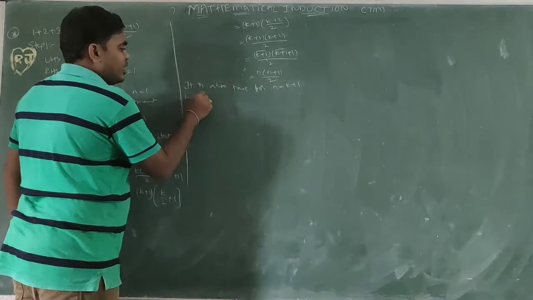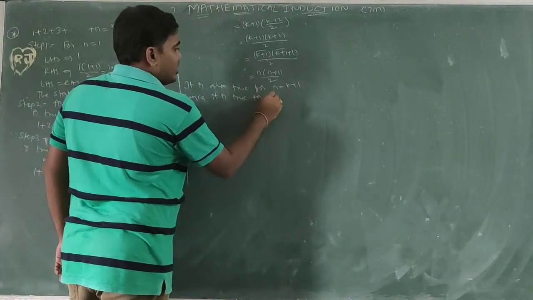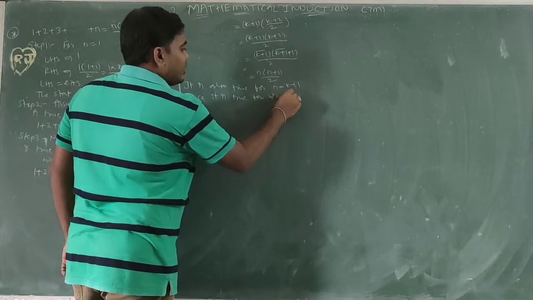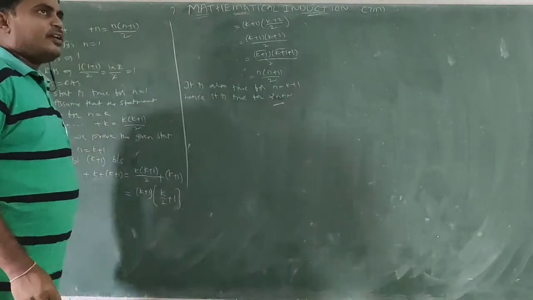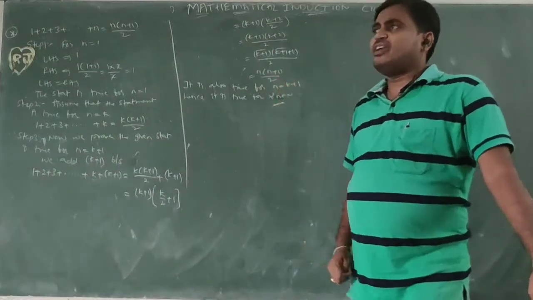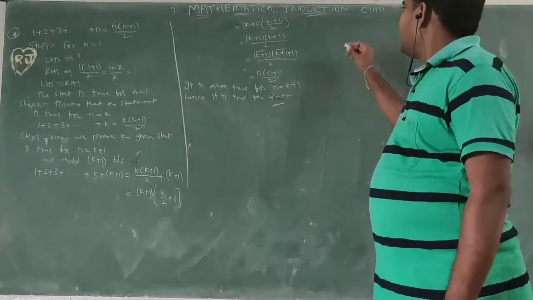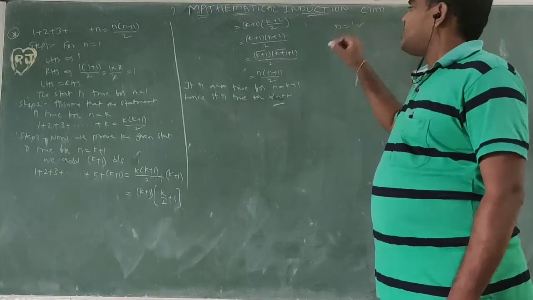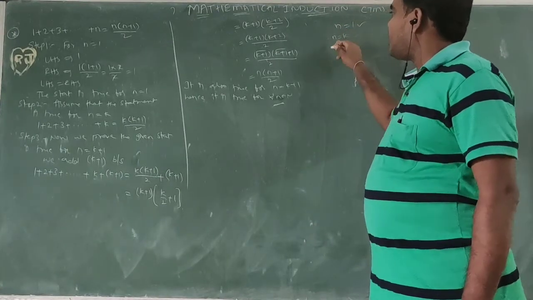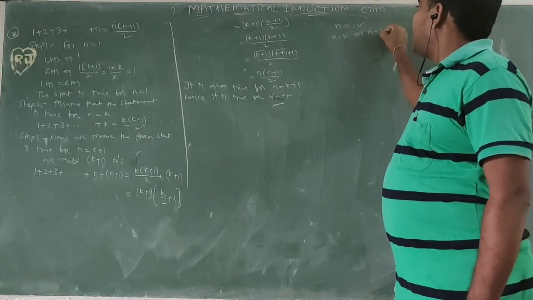Hence, it is true for all n belonging to the natural numbers. So I want to explain now, if these three steps are satisfied, how it is true for all natural numbers. First step, n equal to 1, it is correct. And in the second step, we are considering n equal to k, it is correct. Then automatically what is correct? N equal to k plus 1.